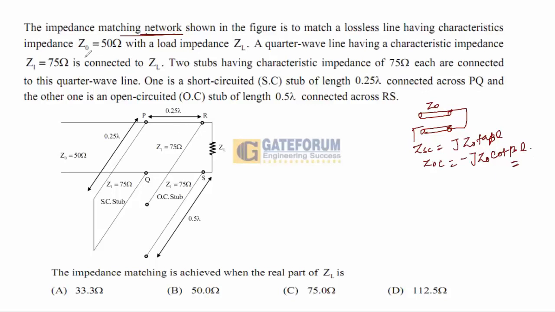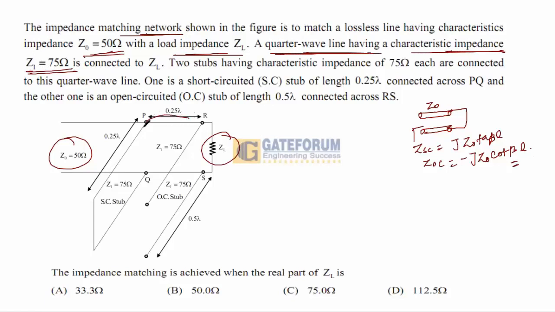Z0 equals 50 ohms is given, with load impedance ZL. A quarter-wave transformer with characteristic impedance 75 ohms, say Z0 dash equals 75 ohms, is used between the two and is connected to ZL.